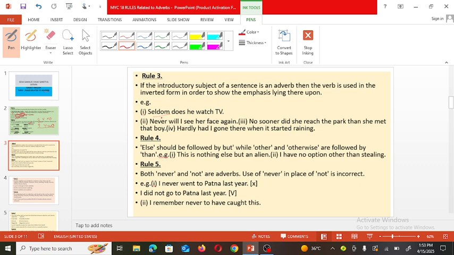Seldom means a negative sense is there. So watching TV, this action is very rare, and that's why emphasis is given on the frequency. Never will I see her face again. So here never means it is a negative sentence.